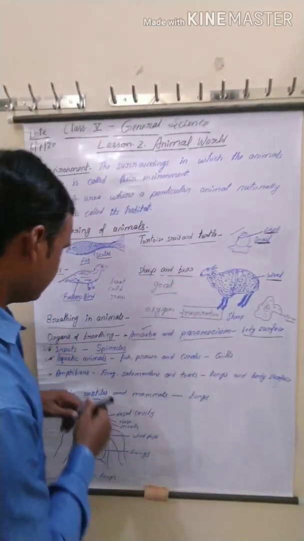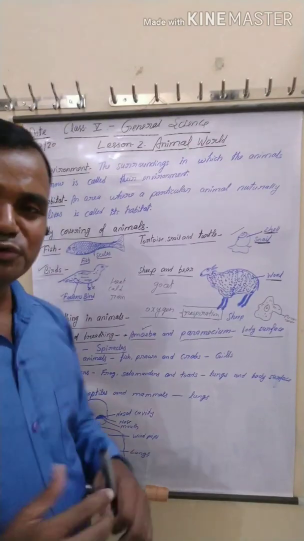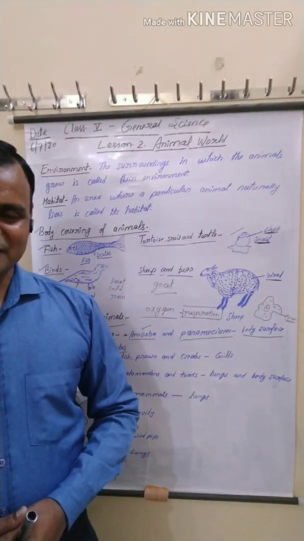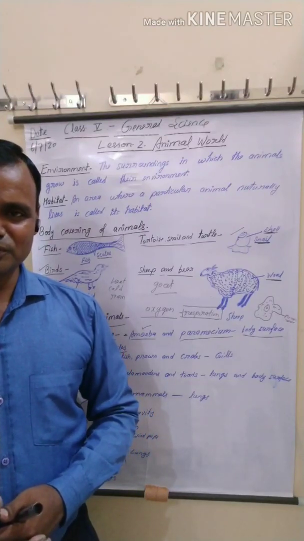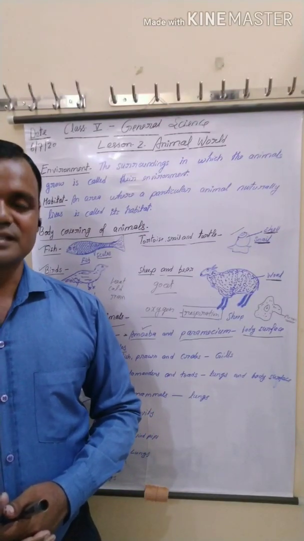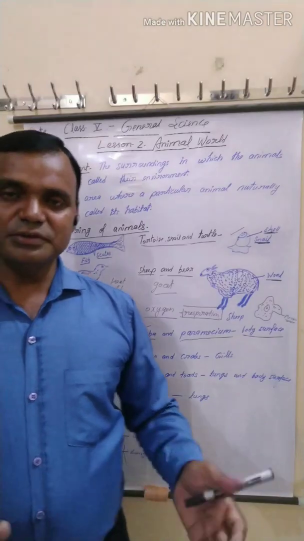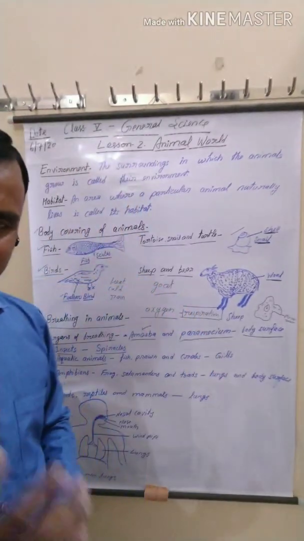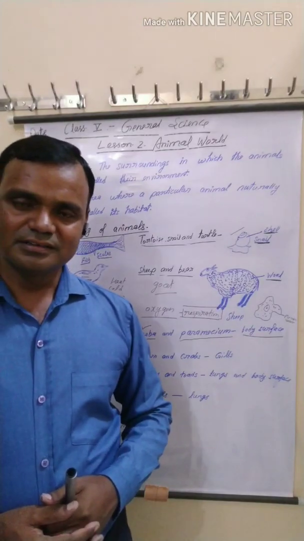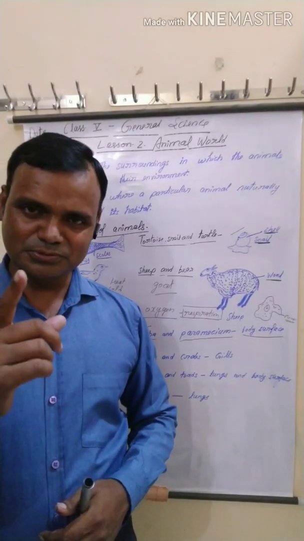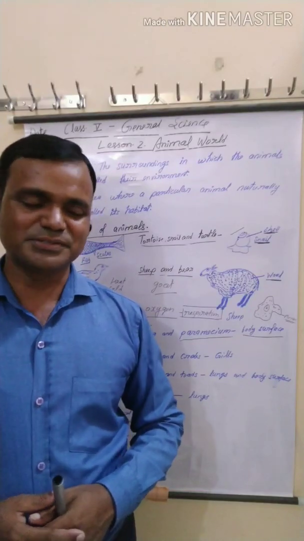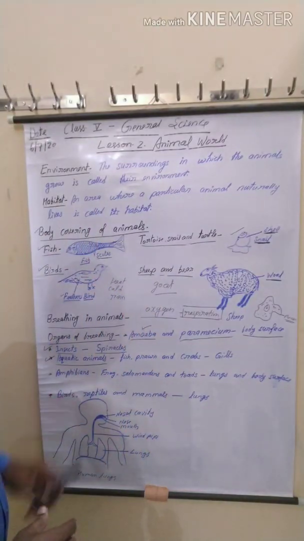Now next, aquatic animals. What do you mean by aquatic animals? This is a basic question. Yes, animals that live in water are called aquatic animals. Can you give examples? In the comment box, all of you give examples of aquatic animals. Only two examples.